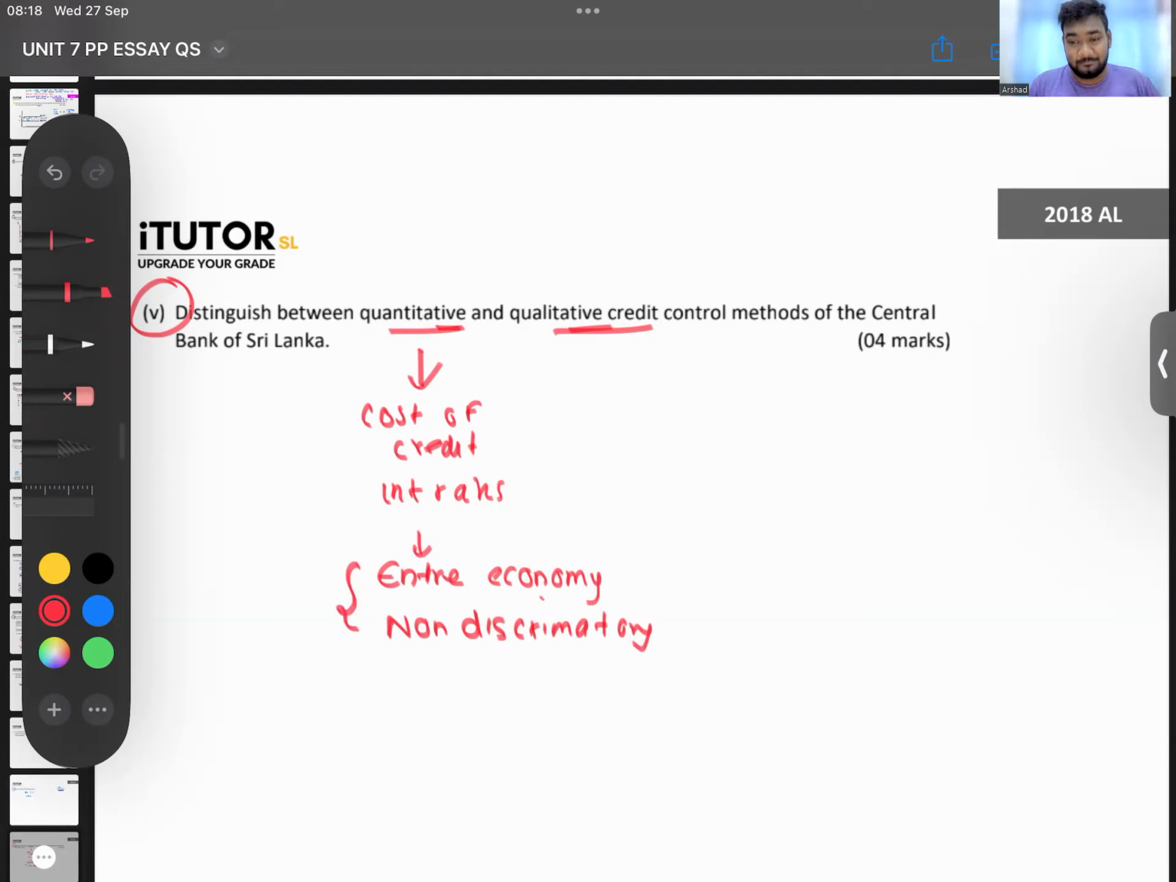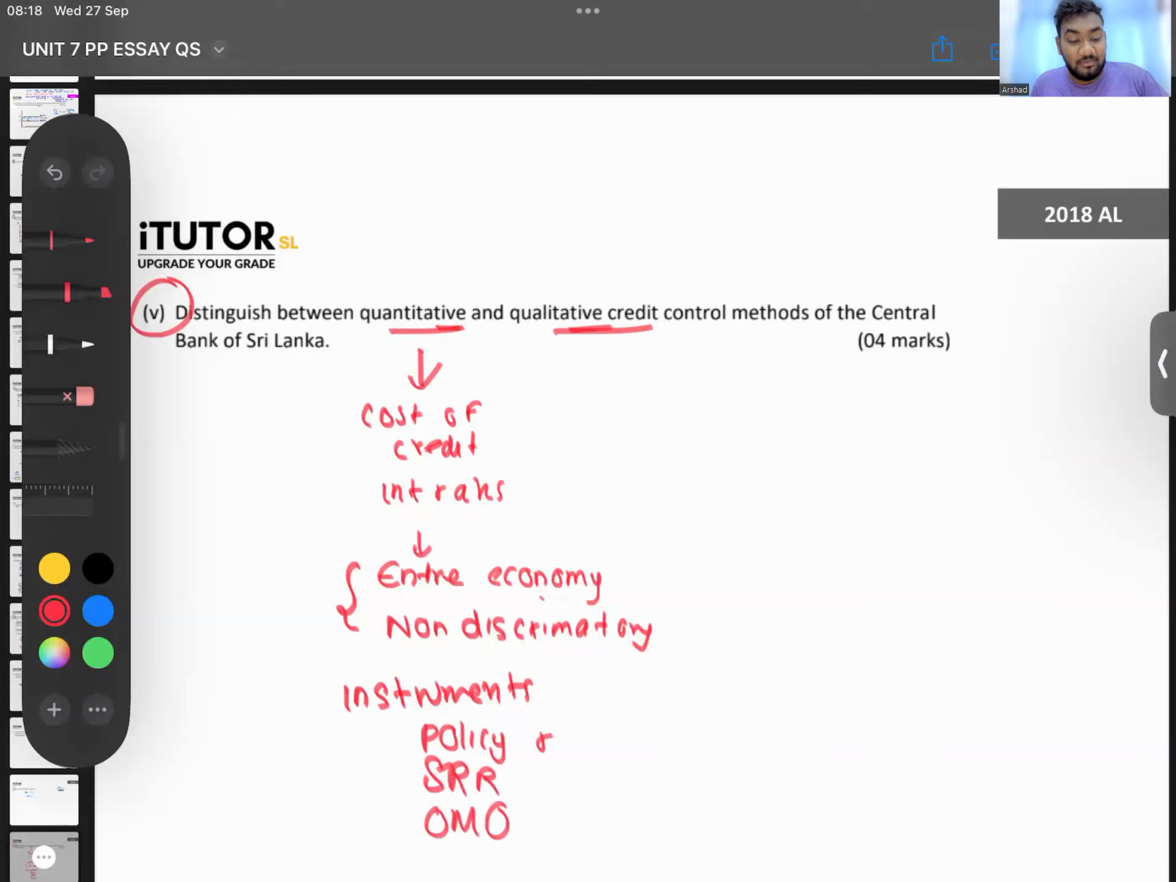What else can we say? Think and tell. What else can we talk about? Non-discriminatory, fine. Yes, write a little bit about the instruments also, right? So what are the instruments that we have here? We have instruments like the policy rates, that is the standing deposit, standing lending facility, and the bank rate. You have the SRR, you have open market operations, all of that comes under this.